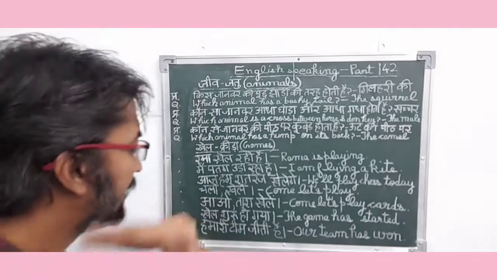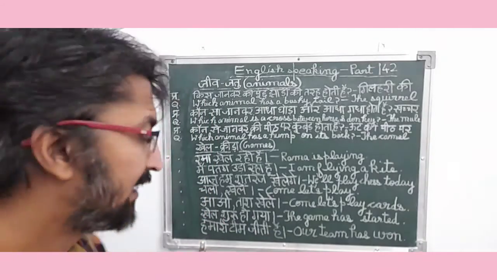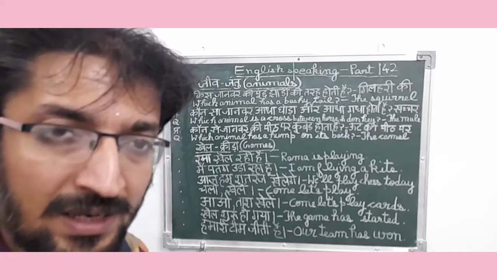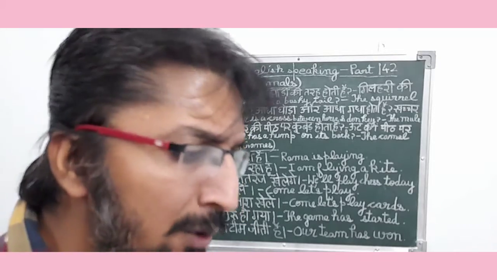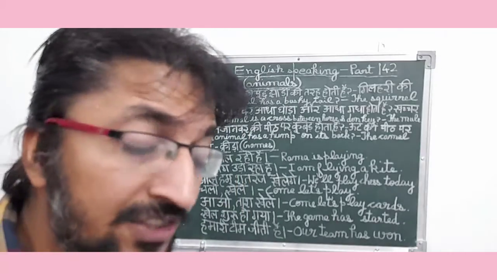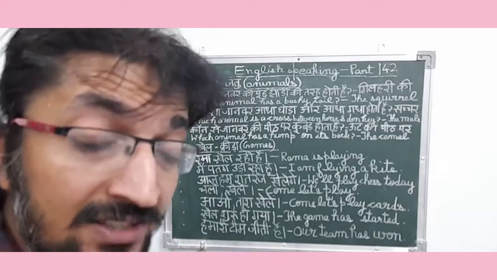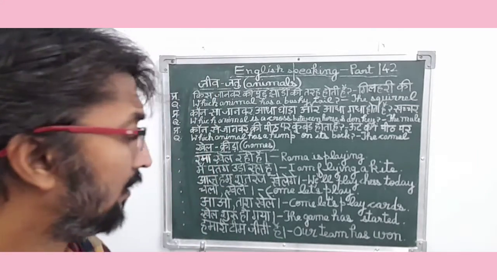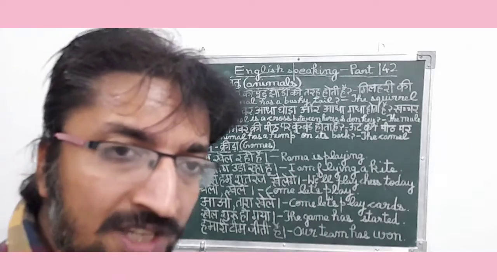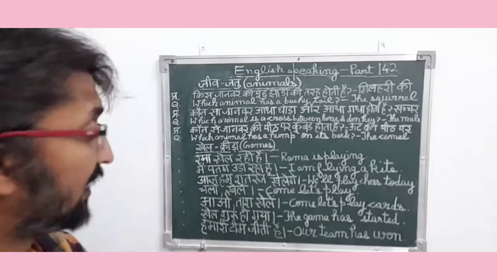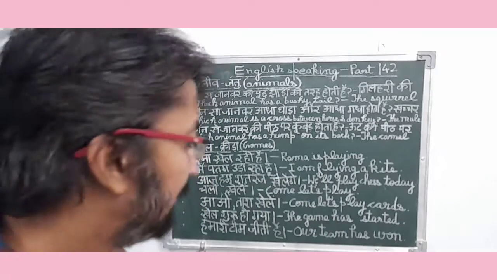So खेल शुरू हो गया. So in English it means the game has started. So it is a present perfect type sentence, and they have not mentioned the particular game, that which game has started. They have normally informed us that the game has started. So since this sentence is related to sports and games, so it is a sports and games related sentence.